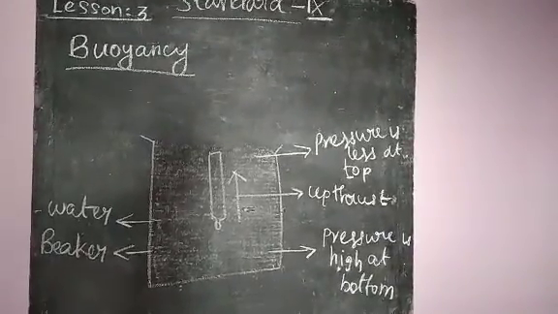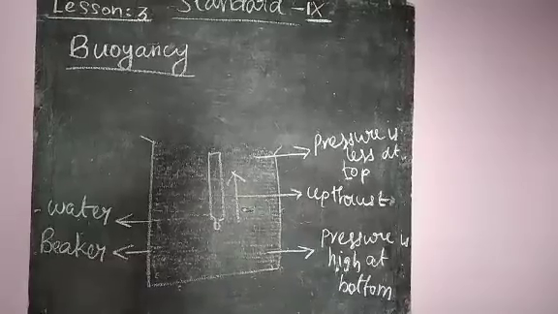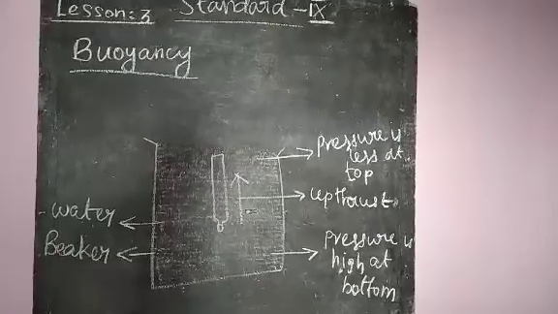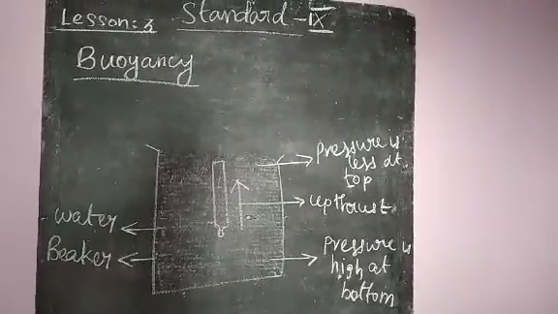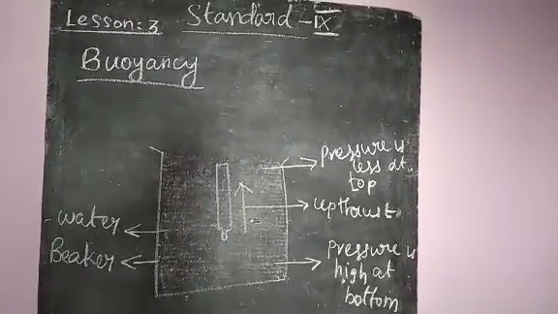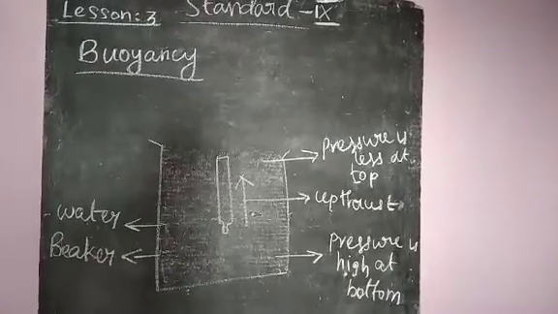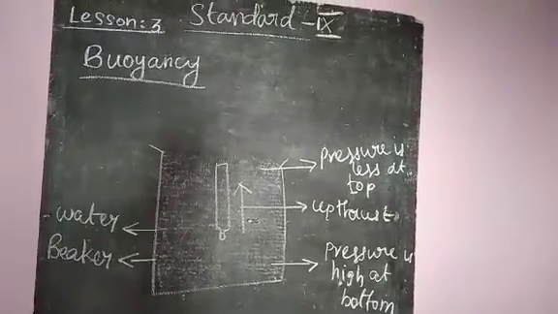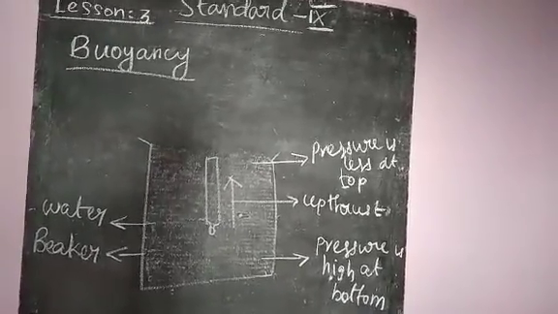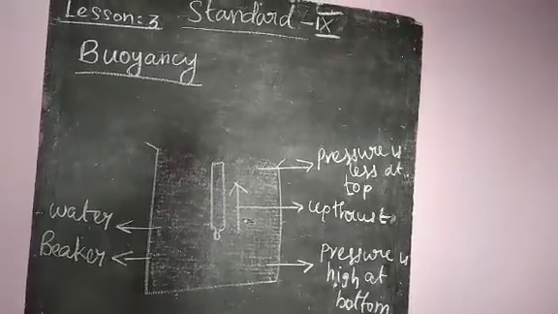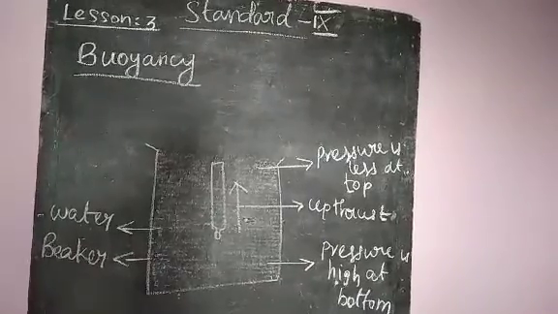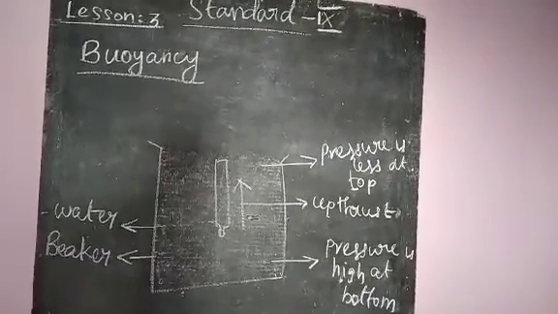Now take one metal sphere and drop it inside the beaker. The metal sphere goes down vertically. It cannot come upward. The metal sphere sinks because the density of the metal sphere is more. That is, the weight of the metal sphere is more than that of the liquid water. So the metal sphere has less buoyancy, so buoyancy is negative.